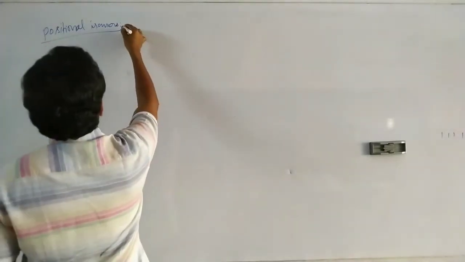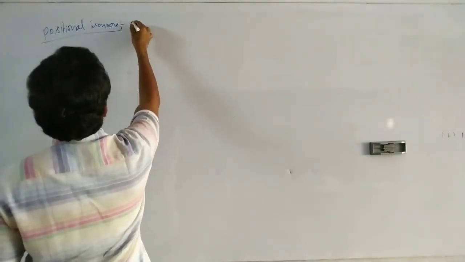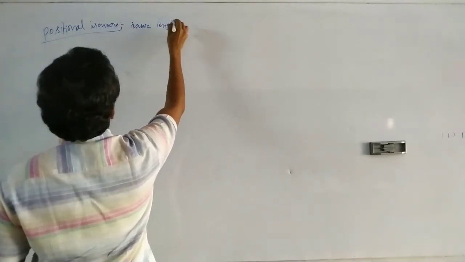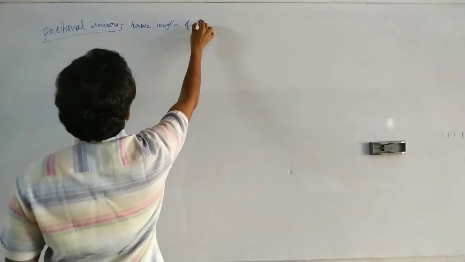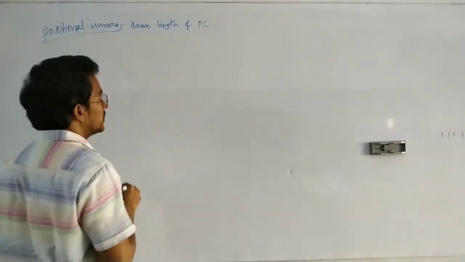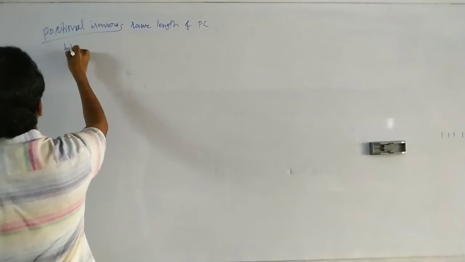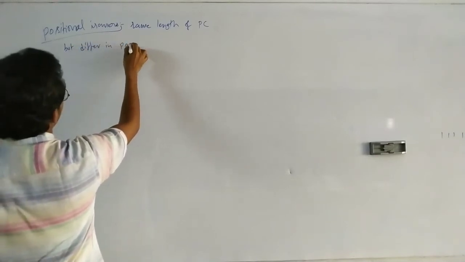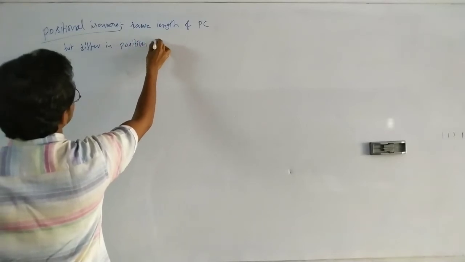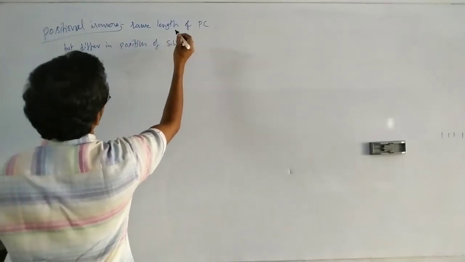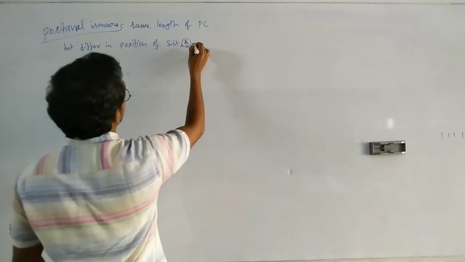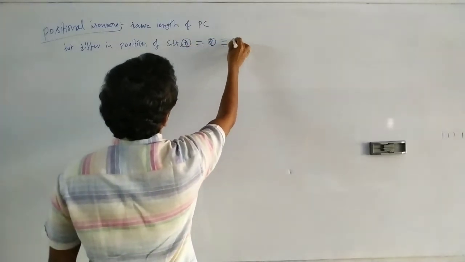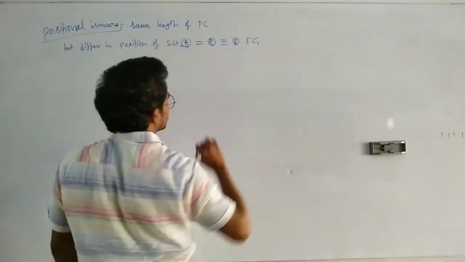For positional isomers, the same length of parent chain must be there, but they differ in position of substituent or double bond or triple bond or functional group.